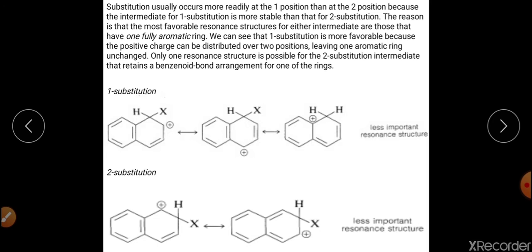The reason being, attack at the first position will produce an arenium ion, a carbocation stabilized by resonance, meaning it has more resonating structures as compared to attack at the second position. So in the case of naphthalene, the preferred attack will happen at the first position as compared to the second position.